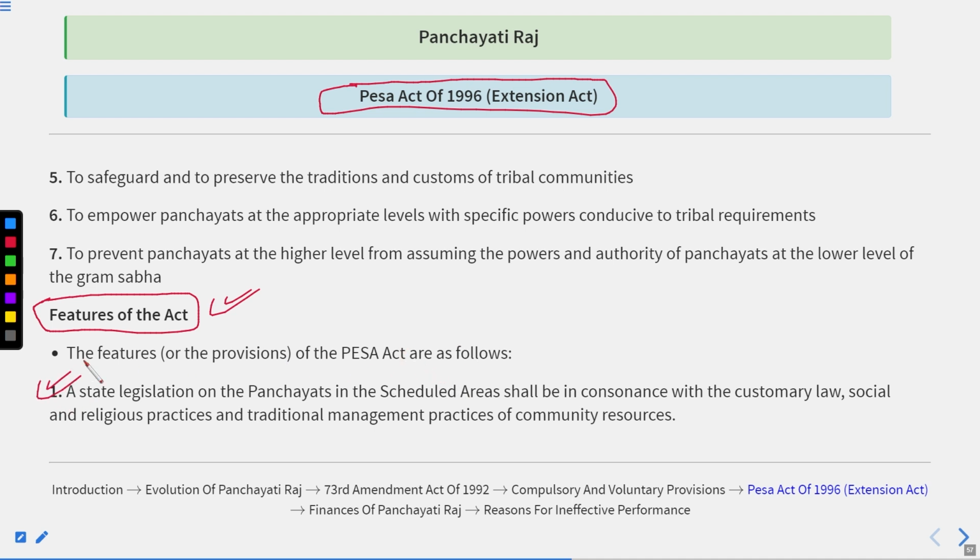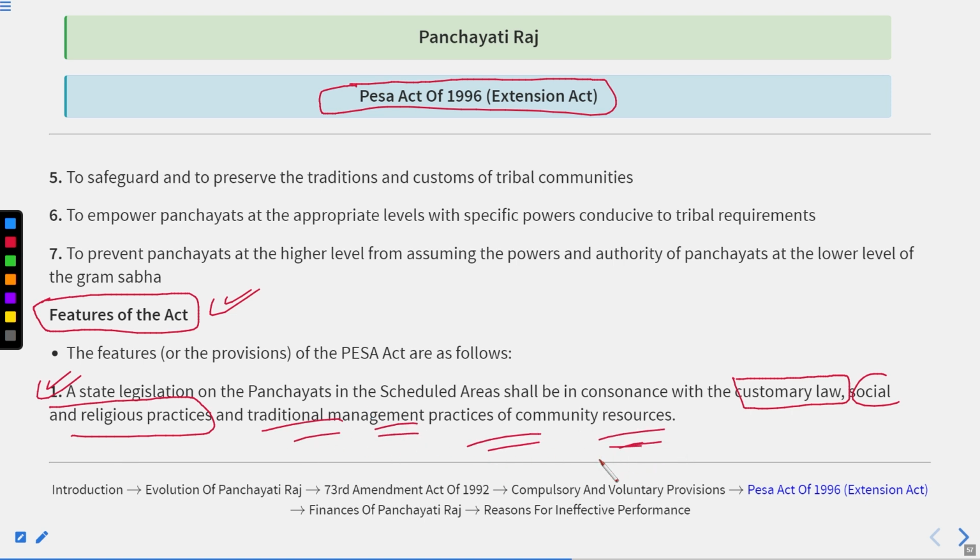The first, the state legislation on the panchayats in the scheduled areas shall be in consonance with the customary law, social and the religious practices, and traditional management practices of the community resources.